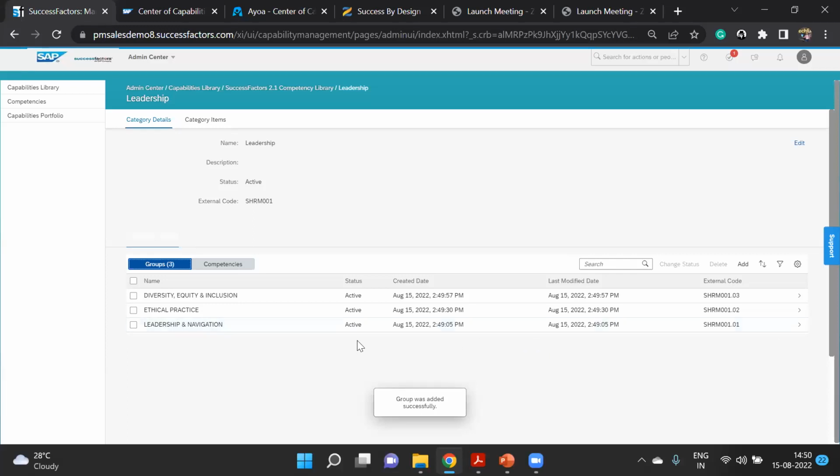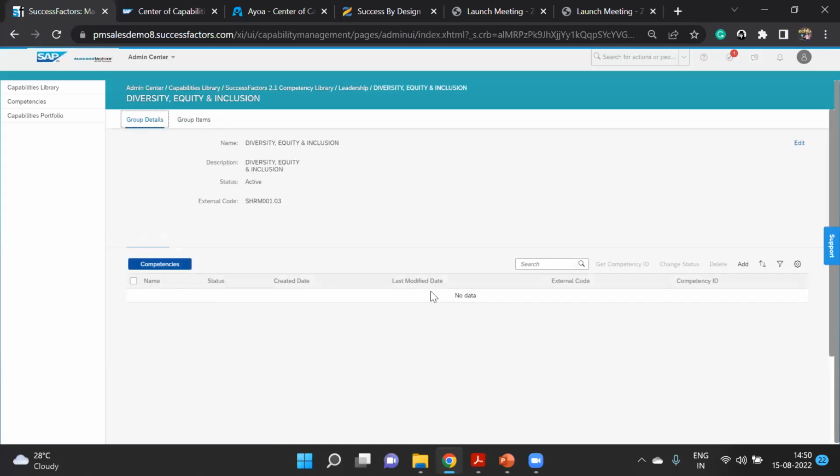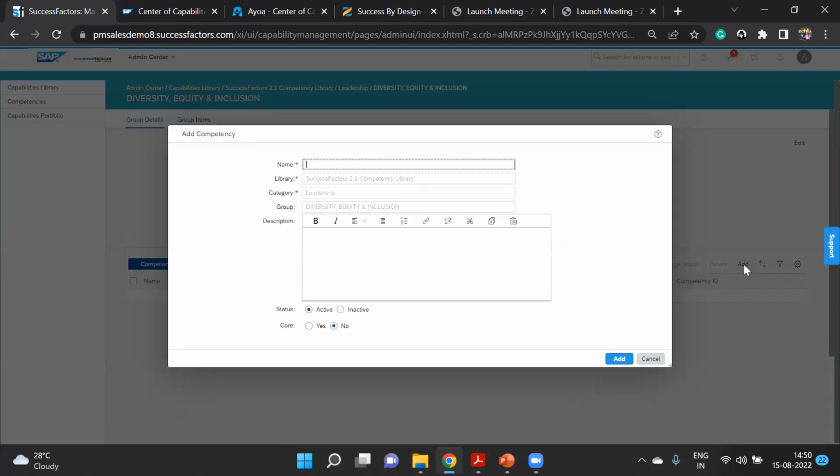Okay. So now, under diversity, equity, and inclusion, let's go further. What we can do here? So this is a group. Under the category of leadership, we have a group diversity, equity, and inclusion, which has this code. And inside that, we'll be adding the competencies. Now, you see, these are non-editable.